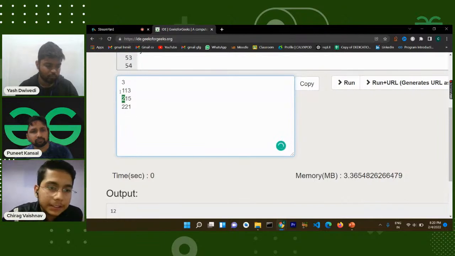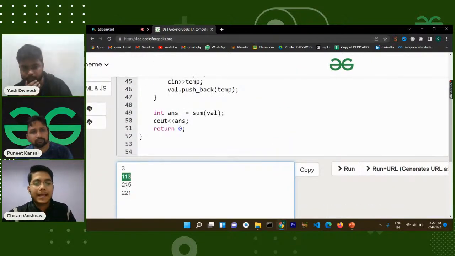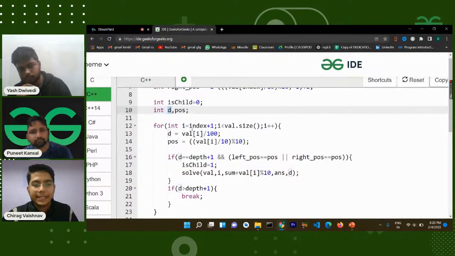Suppose in the first level, obviously there will be one because it's a binary tree. In the second level, there are two, so it's 1 and 2, in ascending order. This is the property that I have taken advantage of. So if I have completed this node, the rest of the nodes will be lying ahead of it only, right? So I go from index plus 1 to the size of the array.